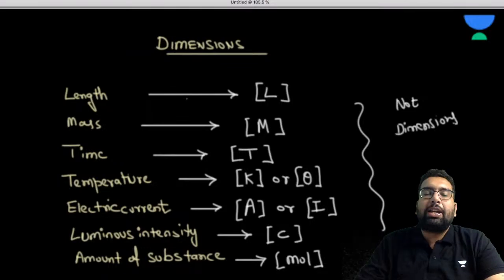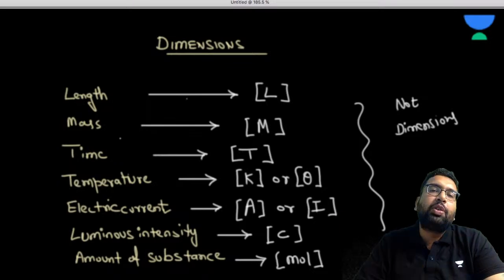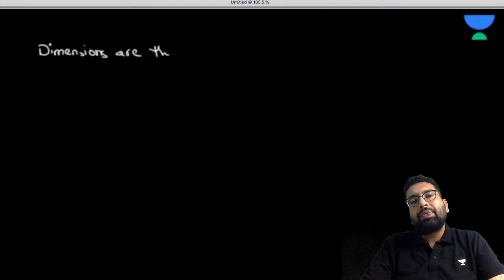These are not dimension. Students often confuse. They said this is the dimension. No, no, no, this is not the dimension. Please understand this. What is the dimension then? So I'll define the dimension for you. So we can define dimensions. So we can write, dimensions are the power.